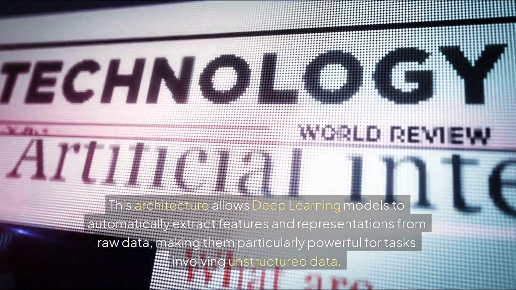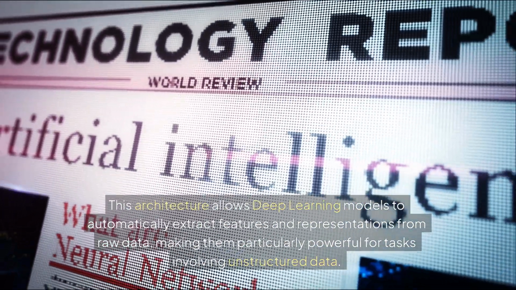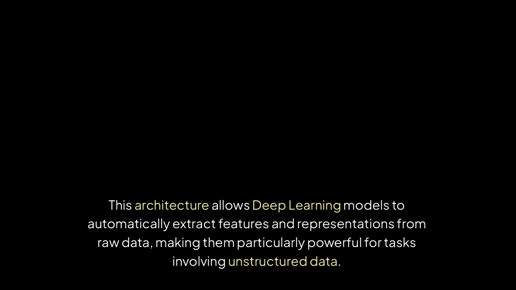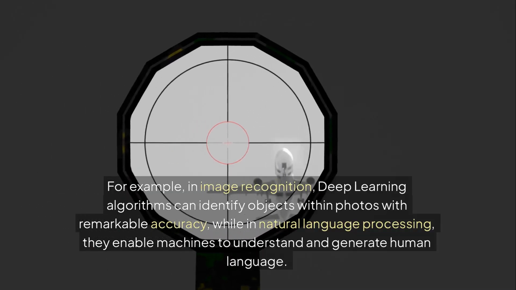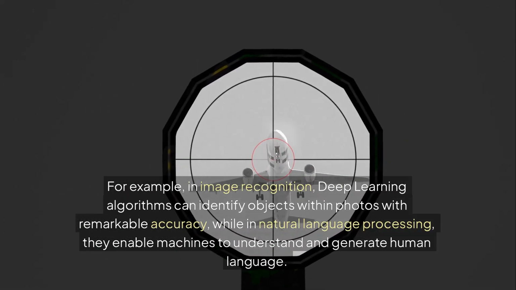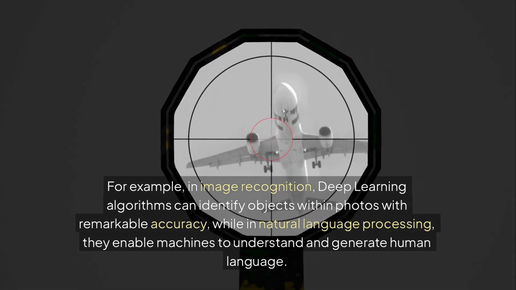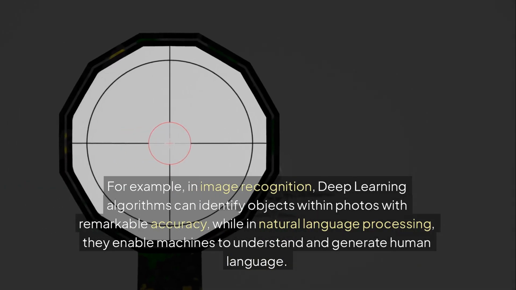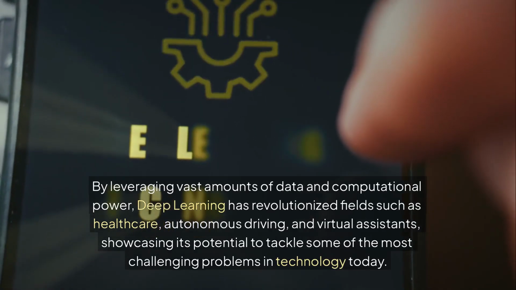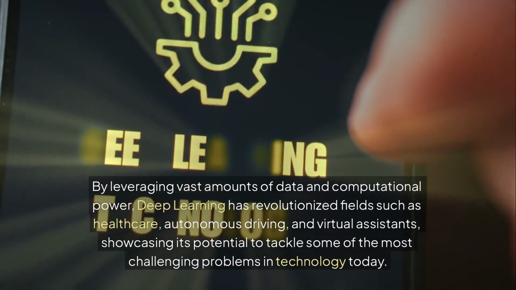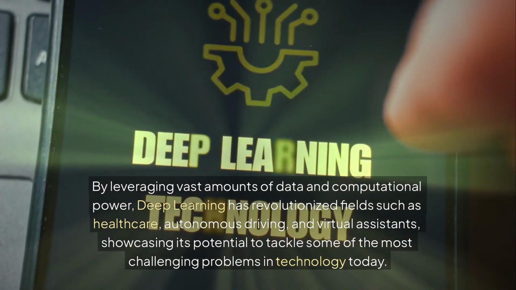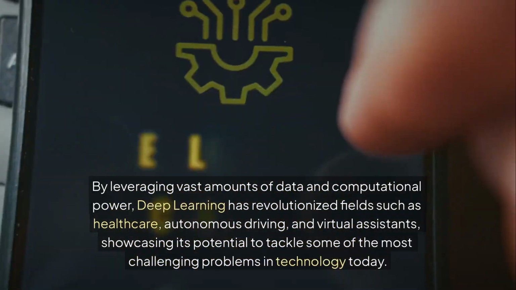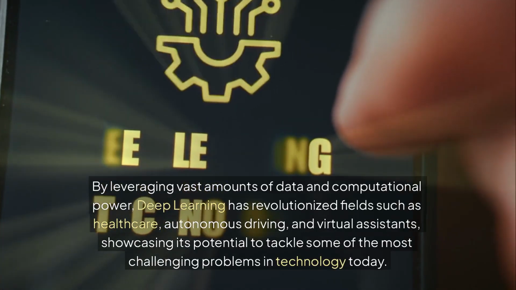This architecture allows deep learning models to automatically extract features and representations from raw data, making them particularly powerful for tasks involving unstructured data. For example, in image recognition, deep learning algorithms can identify objects within photos with remarkable accuracy, while in natural language processing, they enable machines to understand and generate human language. By leveraging vast amounts of data and computational power, deep learning has revolutionized fields such as healthcare, autonomous driving, and virtual assistants, showcasing its potential to tackle some of the most challenging problems in technology today.